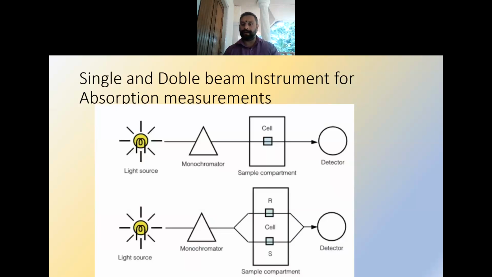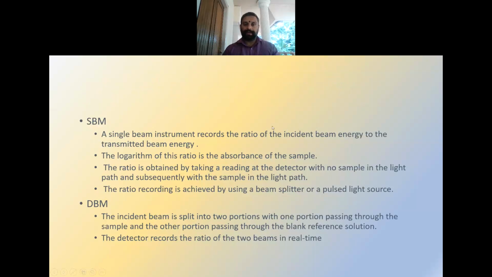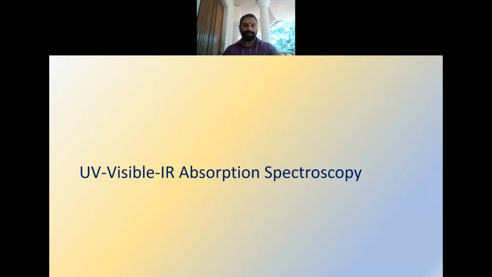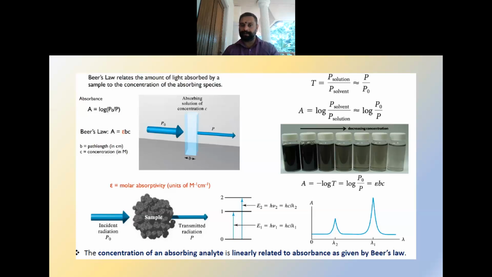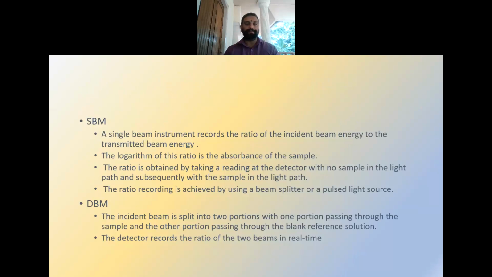In the double beam instrument, we have two paths, and in one path we put the reference cell, and in the other path we put the sample which we need to characterize. A single beam instrument records the ratio of the incident beam energy to the transmitted beam energy, similar to what we did here. We have the incident power and transmitted power, and based on that we calculate the absorbance value.